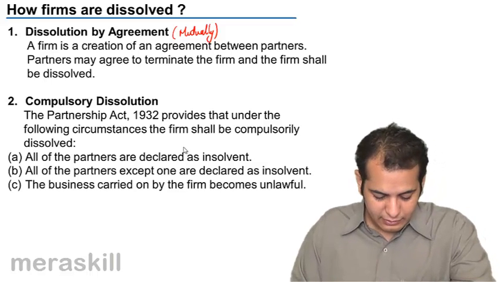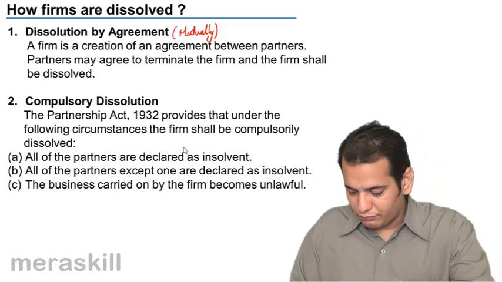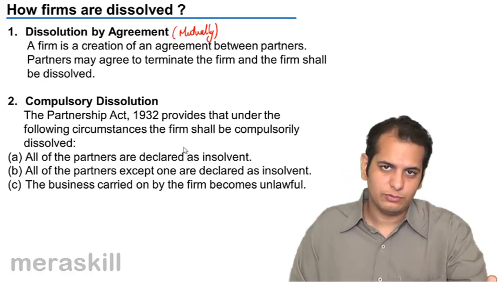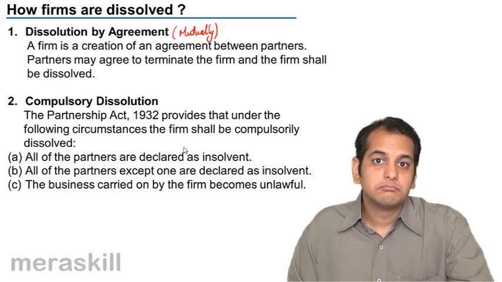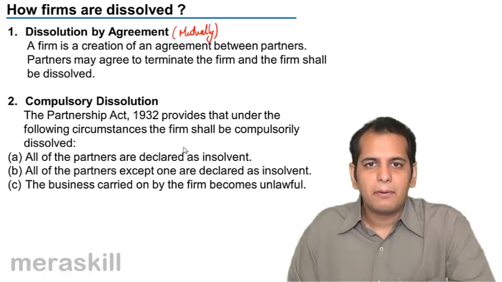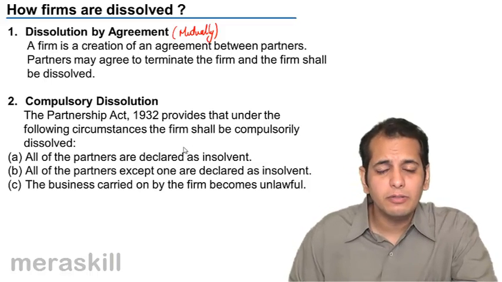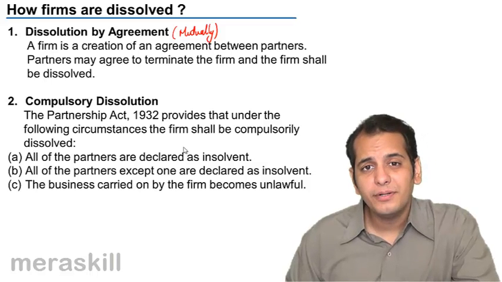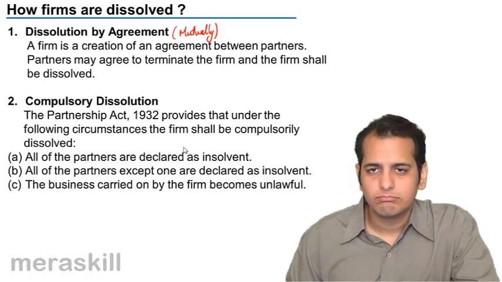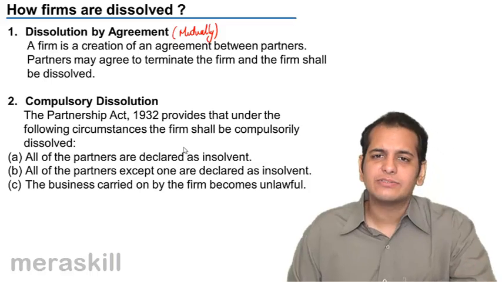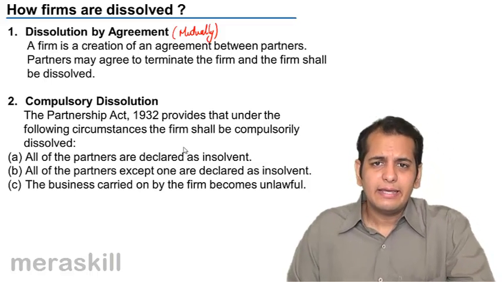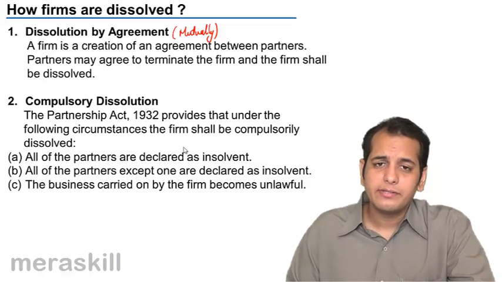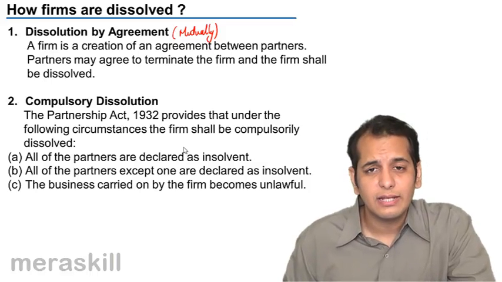And finally, the business carried on by the firm becomes unlawful. The business which the partners are carrying on has become illegal, has become unlawful. How can the law permit such a business? It cannot, so the firm has to be dissolved. Let's say A, B, and C were in the business of selling wines.